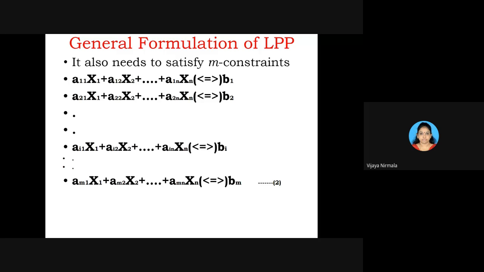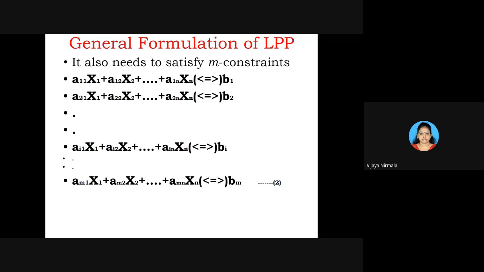So the first one, the objective function, is Z is equal to C1 x1 plus C2 x2 and so on plus Cn xn. Next, once you have written Z, you need to write the constraints. You have to write subject to the constraints that they need to satisfy m constraints.